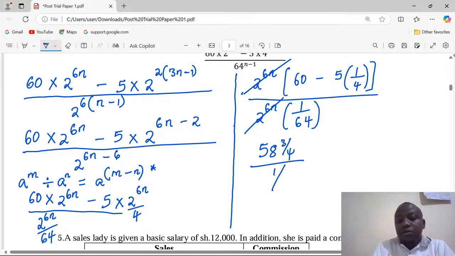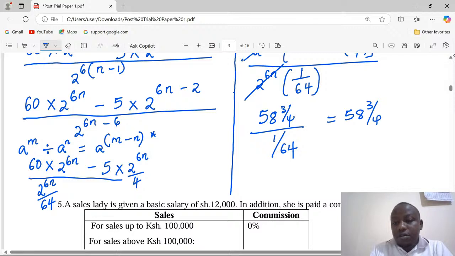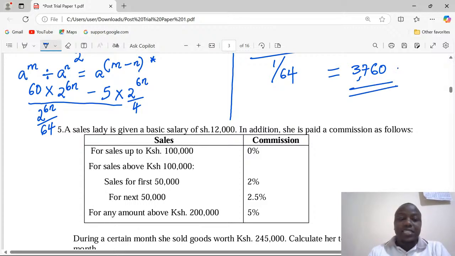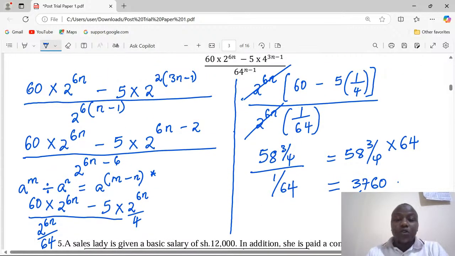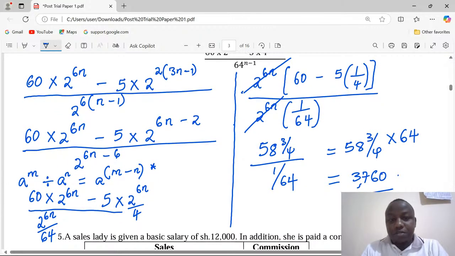Divided by 1 over 64, which means we can multiply by 64, because dividing by 1 over 64 can mean multiplying by the reciprocal. So 58 and 3 over 4 can now multiply by 64, and simply we're going to have 3760. That is the final simplified answer. Thank you so much for following such a question.